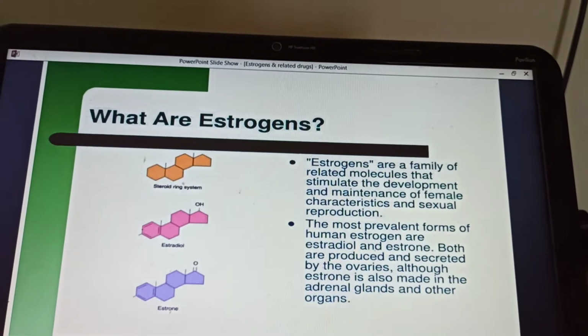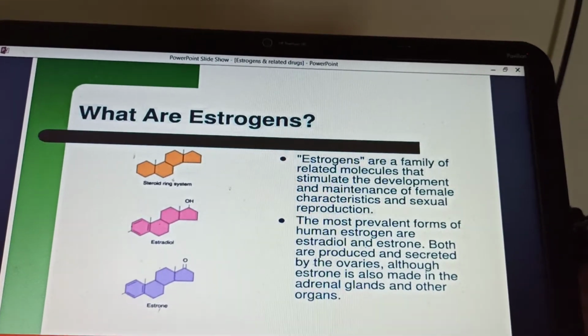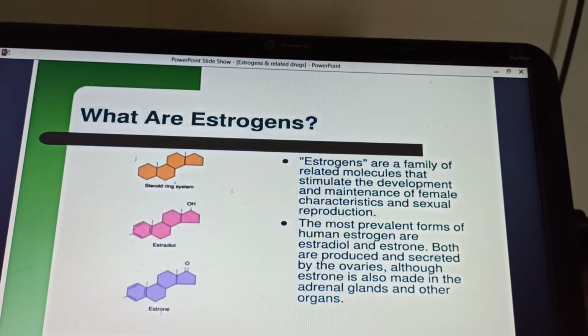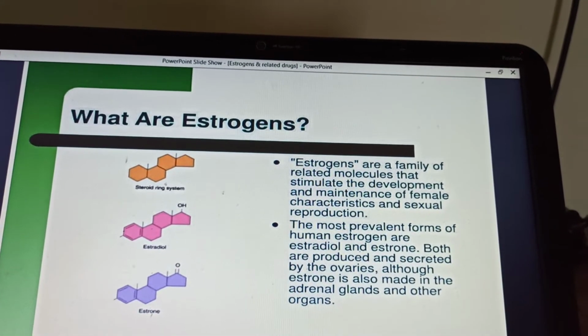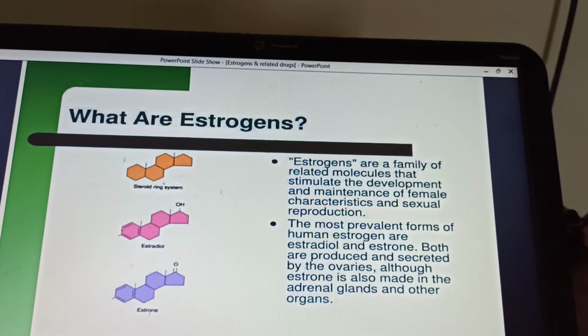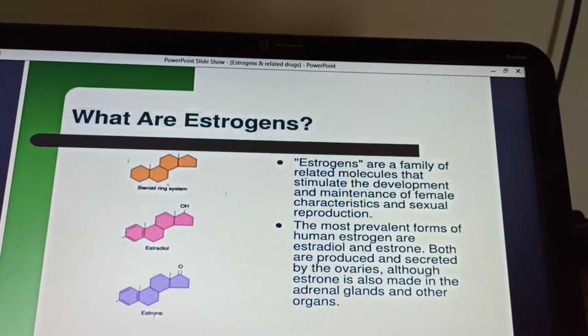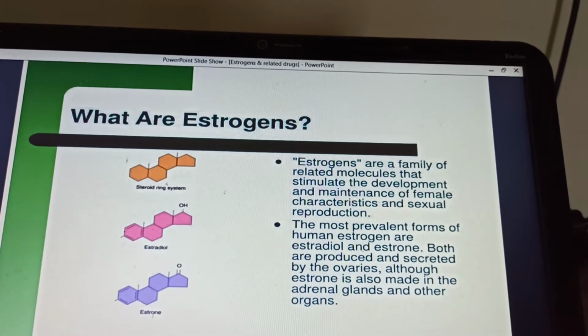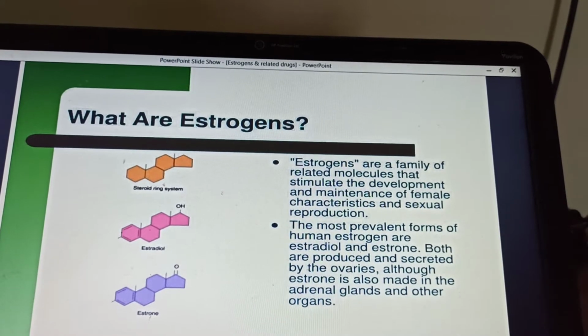Now what are estrogens? Estrogens are hormones and they are a family of related molecules that stimulate the development and maintenance of female sexual characteristics and reproduction. The most prevalent forms of human estrogen are the estradiol and estrone. Both are produced from the ovaries, although estrone is also made in the adrenal glands and other organs like the testes, adipose tissues, liver.